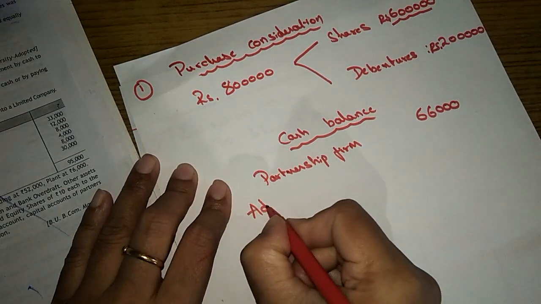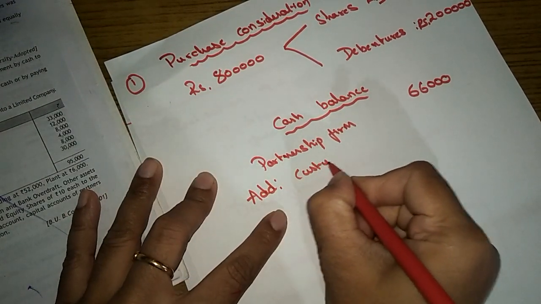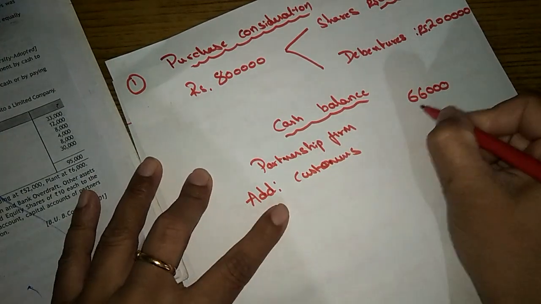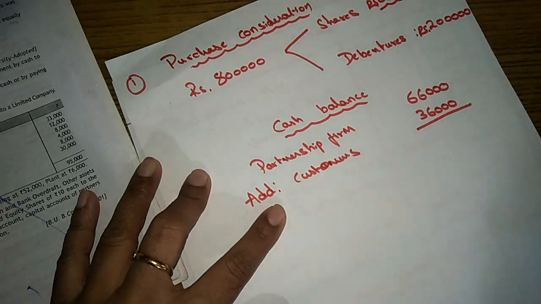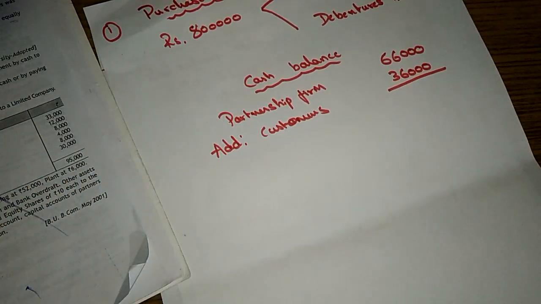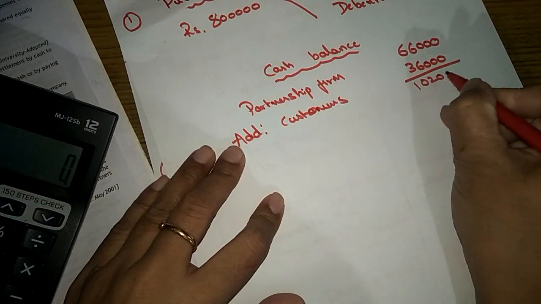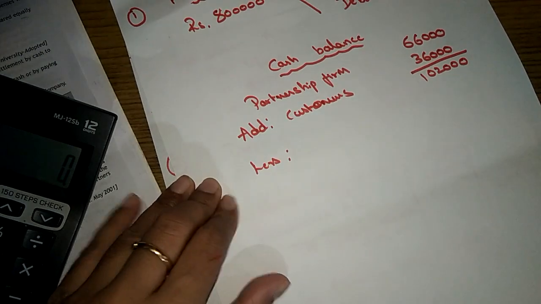So add, they received balance from customers. Customers, how much it is? 36,000. Okay, 1,02,000, less how much they paid?